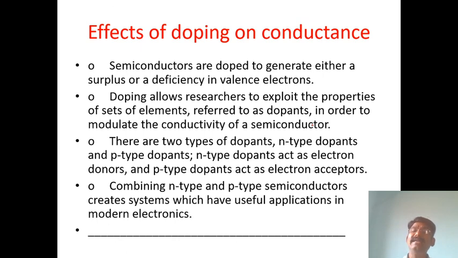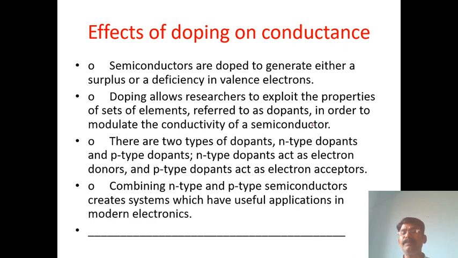This is called n-type dopants, or n-type semiconductors. And when you add third group elements like boron, which are electron deficient, to the crystal structure of silicon or germanium, these are p-type dopants, or p-type semiconductors.